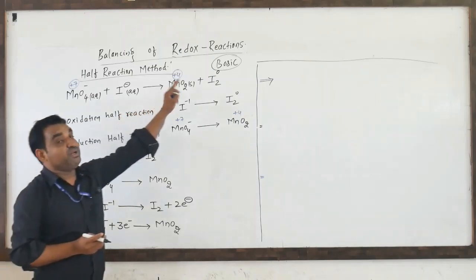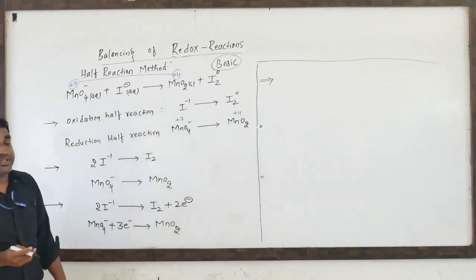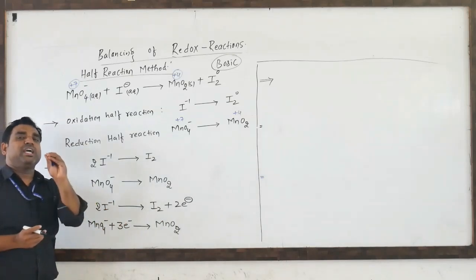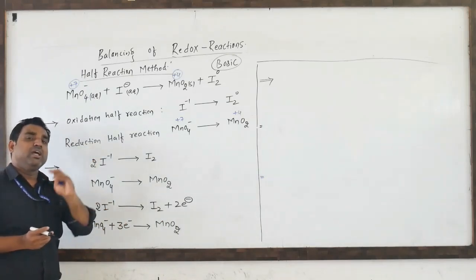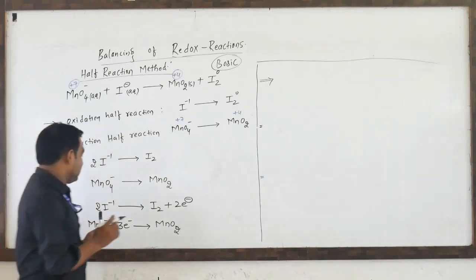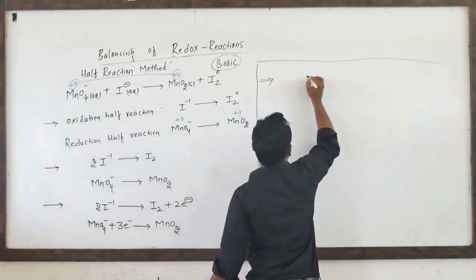Then, it is the basic medium. This is a basic medium. So now first we have to add the H2O and H plus. Later we can see how to balance this. Now I will tell this one. So now we have to write this one.